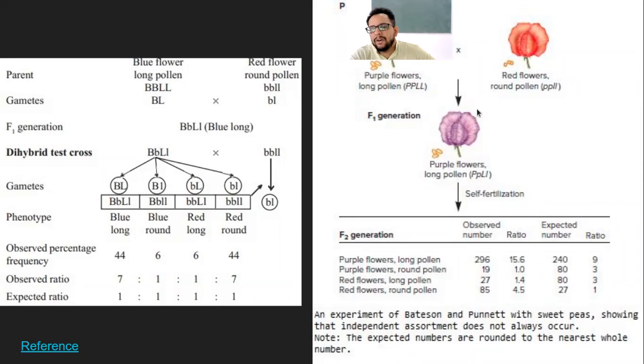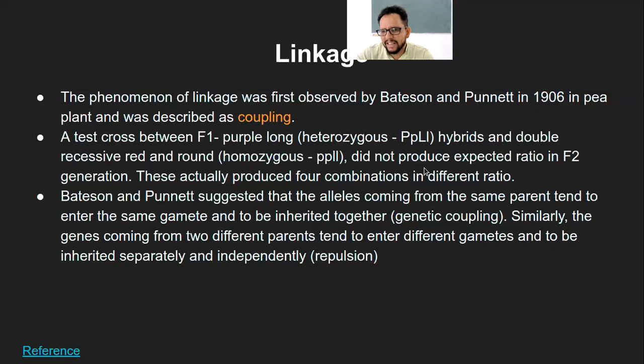But when this is crossed with something else, the dihybrid ratio that you get at the end is changed, and the same ratio was not observed. It produced four combinations, as seen in the regular Mendelian dihybrid cross, but in a different ratio and not in 9 to 3 to 3 to 1.